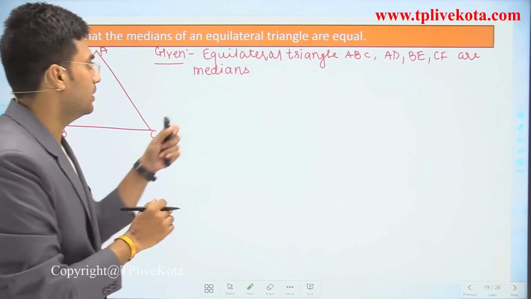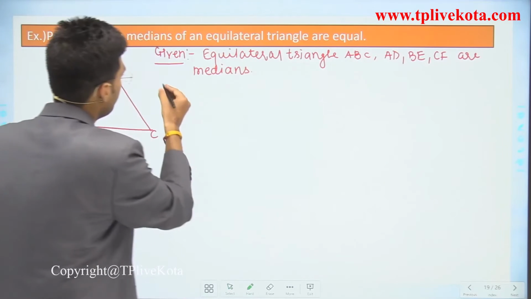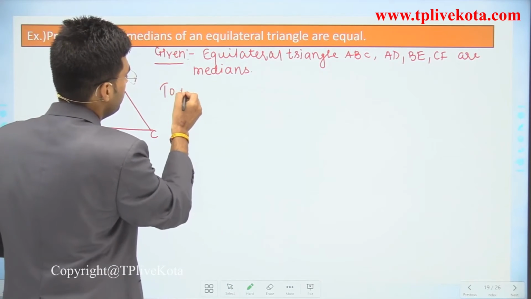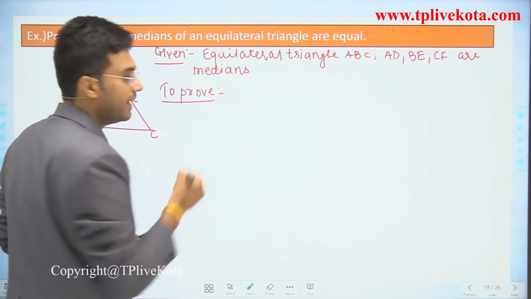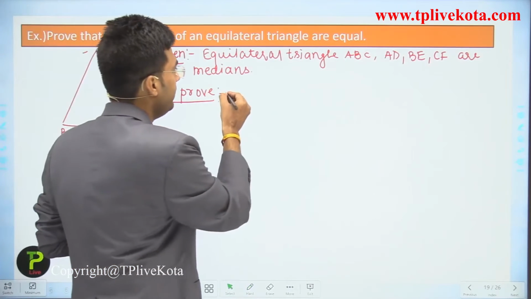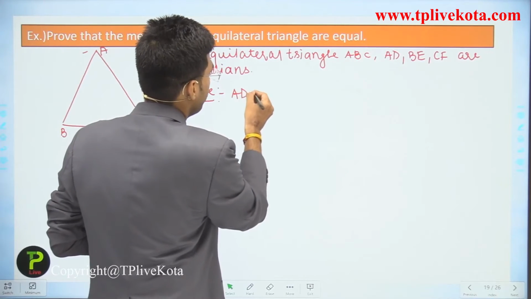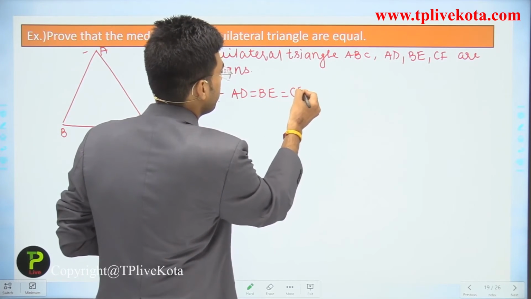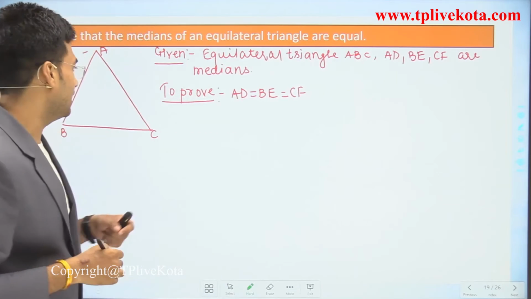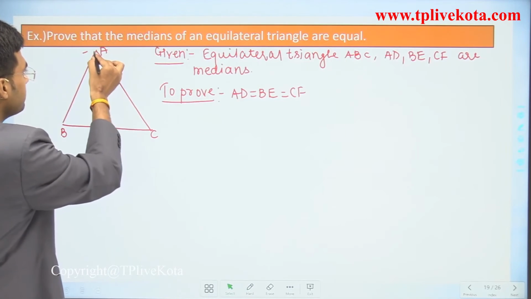Now we have to prove that AD is equal to BE is equal to CF. Clear? Now let's draw the medians for this.